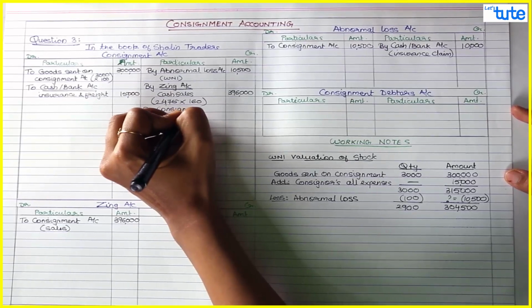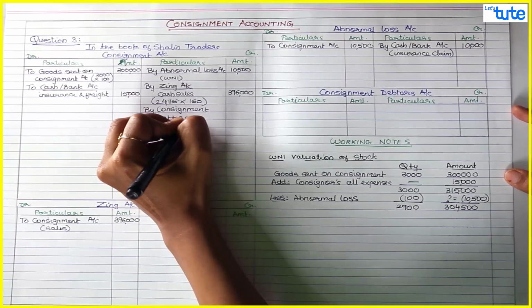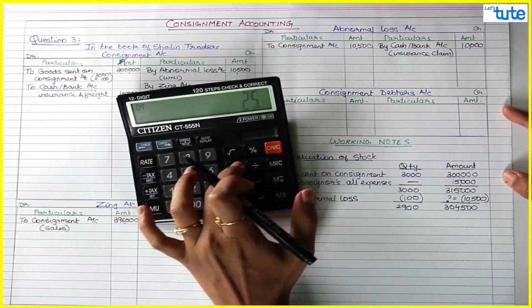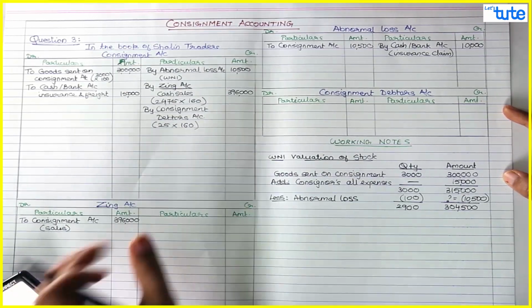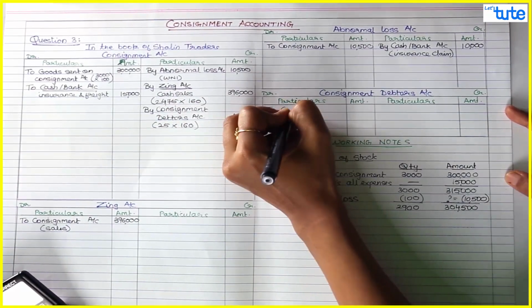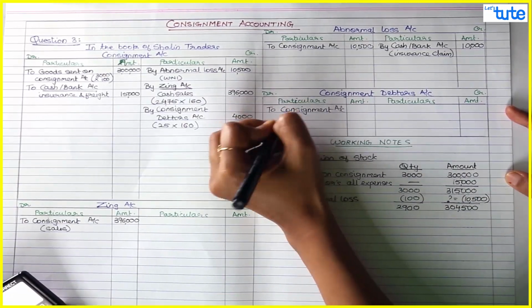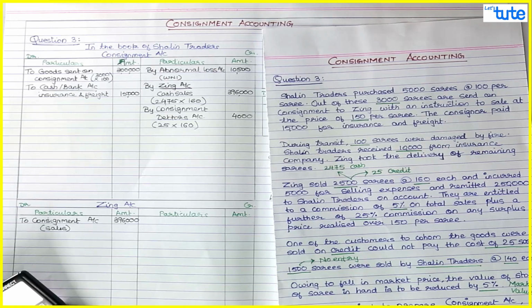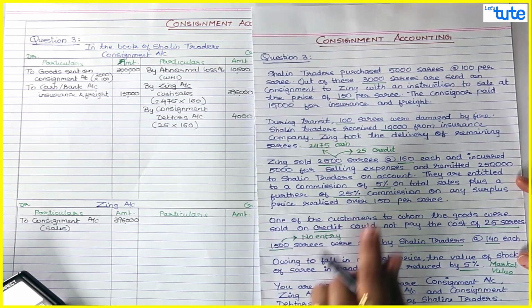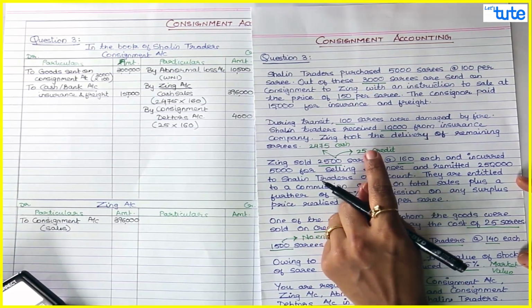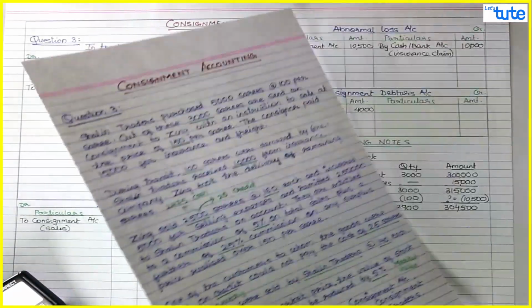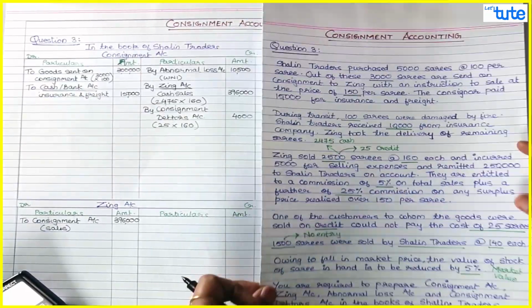So consignment debtors account, that is for 25 saris at 160 each. So this is 25 into 160, 4,000, and consignment debtors debit to consignment account sales 4,000. So this much is done. Now for this sales we can write an assumption at the end of the question that we have assumed that 25 saris are on credit and the remaining saris are sold on cash. That we can write at the end. So after completing the question we will write the assumption.